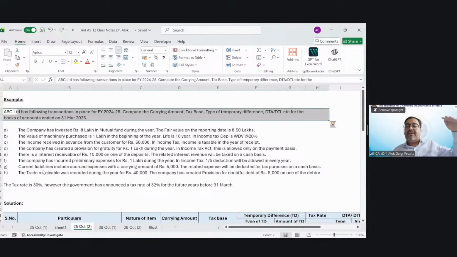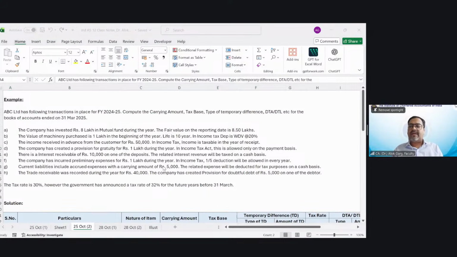First, you need to identify what is book base. Book base means carrying amount, the amount which is there in the balance sheet as per Ind AS, as per Companies Act. Right? Then tax base. Tax base is very simple. If this accounting has to happen as per the provisions of income tax, then what is the balance, right?